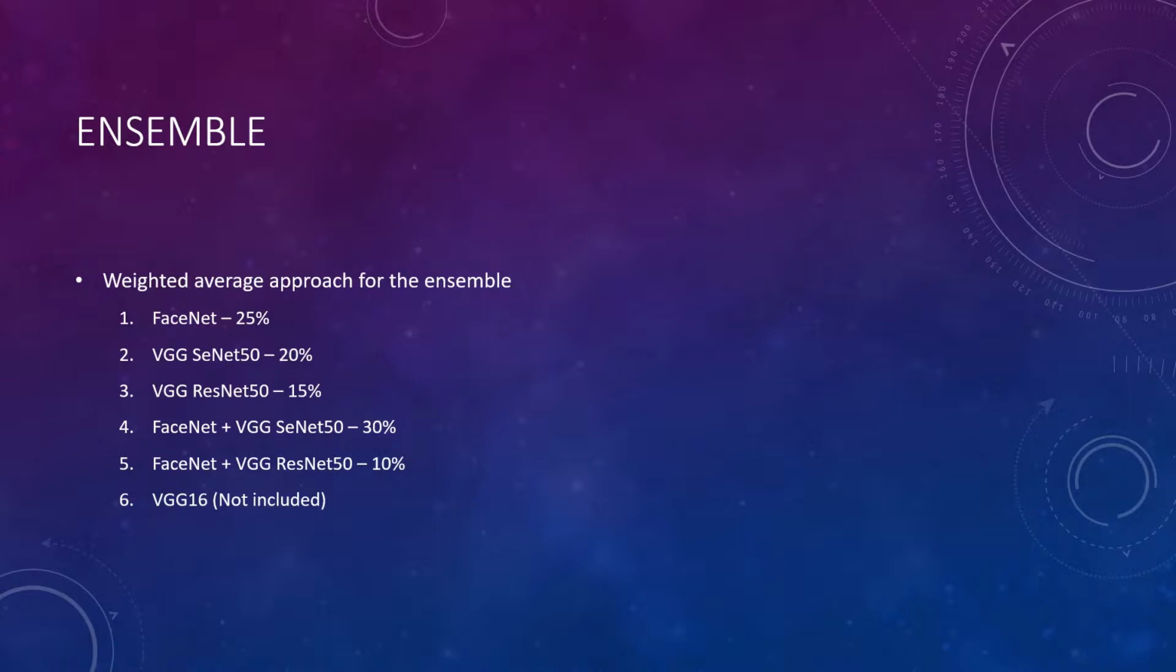As with commonplace practice, we started with a weightage distribution proportional to competition score. From there, we experimented with balancing different values to achieve higher accuracy score. The best results were achieved when FaceNet was weighted at 25%, VGG Face at 20%, VGG ResNet 50 at 15%, FaceNet plus VGG Face at 30%, and FaceNet plus VGG ResNet 50 at 10%.